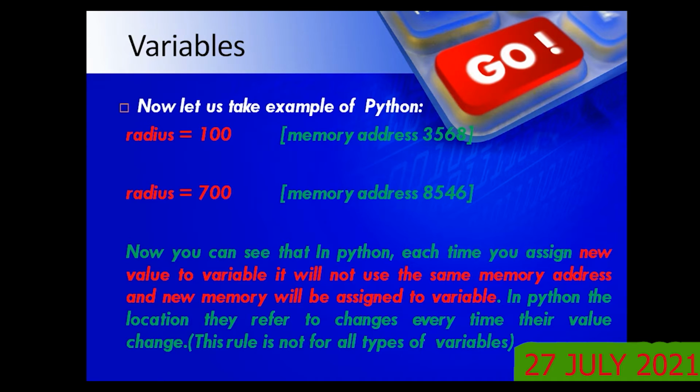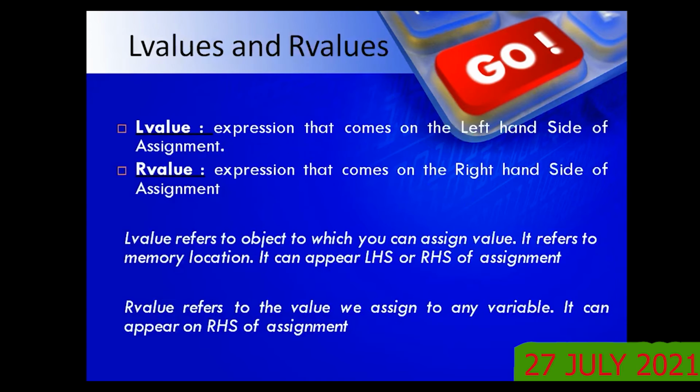Earlier your variable was pointing towards address 3568. Now 100 is still there at that memory address, but radius will point towards the location having address 8546. Now you can see that in Python, each time you assign a new value to a variable, it will not use the same memory location, and new memory will be assigned to the variable. In Python, the location they refer to changes every time their value changes. This rule is not for all types of variables. Further, certain restrictions are there, that we will see later, but generally you have an idea of what a variable is.